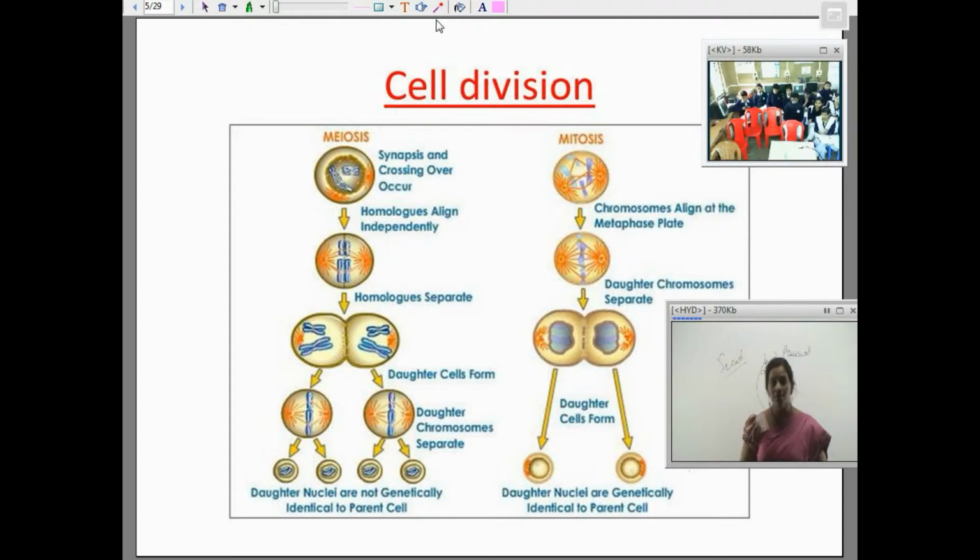Meiosis. In meiosis, the chromosomes join first. They come very close to each other. That process is called synapsis. The homologous chromosomes are the same chromosomes. How many pairs of chromosomes do we have? Human beings have how many pairs of chromosomes?